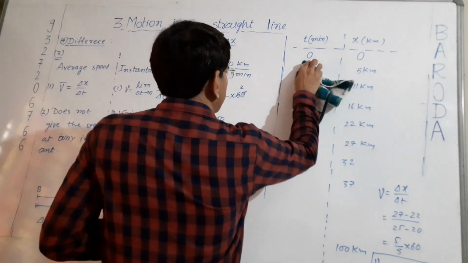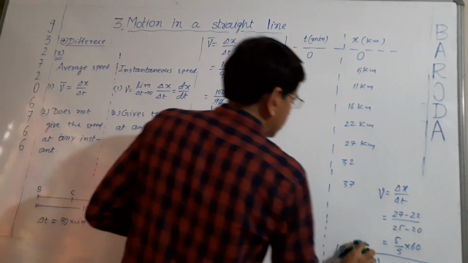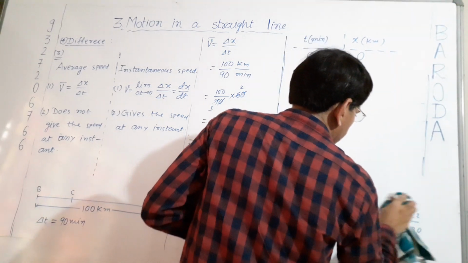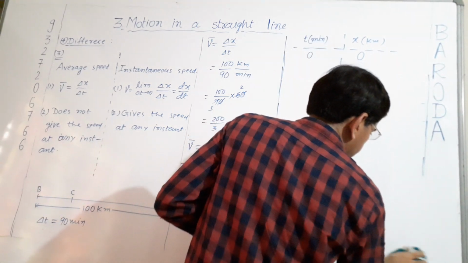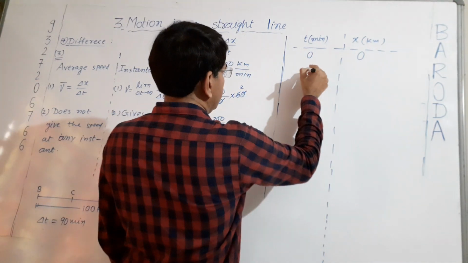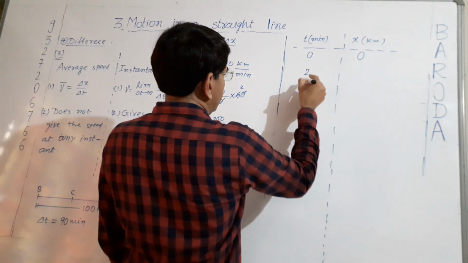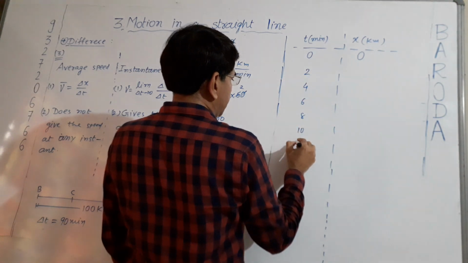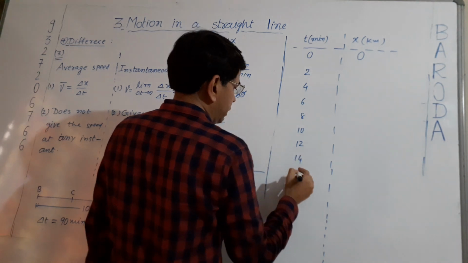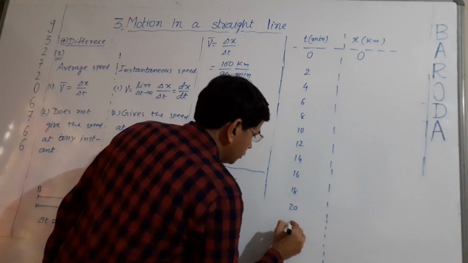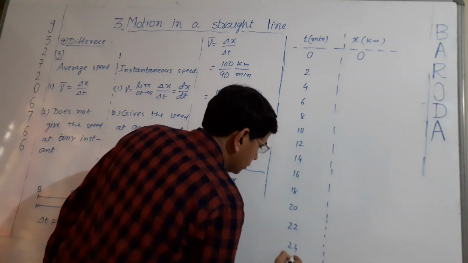So after 2 minutes, I will note down the position of the car, or the distance travelled by the car, in the speedometer. The time intervals I will take are 2, 4, 6, 8, 10, 12, 14, 16, 18, 20, 22, 24, and so on up to 90.